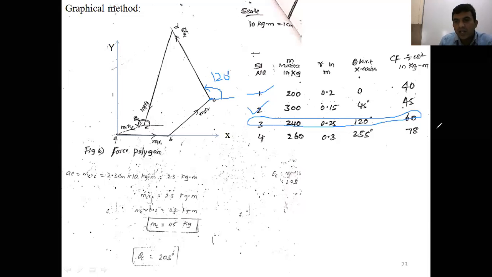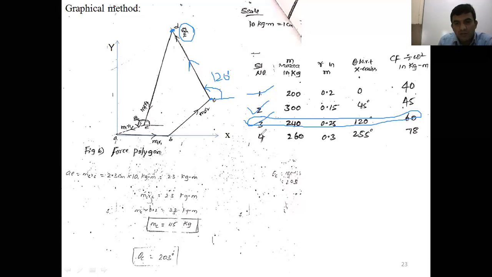Along the 120 degree line, what will be the magnitude? 60 kg meter, converted into scale, is 6 centimeter. Along the 120 degree line, measure 6 centimeter. Now we get this point D. CD shows M3 R3, that is 60 kg meter. The centrifugal force acts radially outward, right? Now once you get point D, the third one is over.